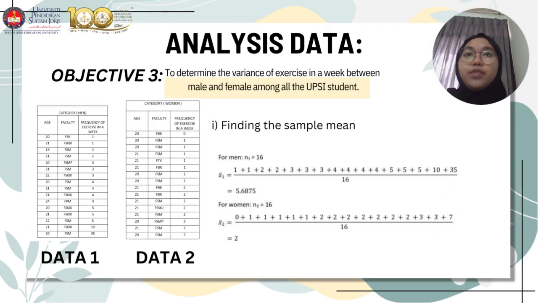Okay, next I'm going to explain about objective 3, which is to determine the variance of exercise in a week between male and female among all the UPSI students. In this slide, we have data 1 and data 2. Data 1 is for men and data 2 is for women. Both for men and women, they have the same n, which is 16. For the x bar for men, which is the x bar 1, is 5.6875, and the x bar for women, which is the x bar 2, is 2. We are going to use this answer for the next step.